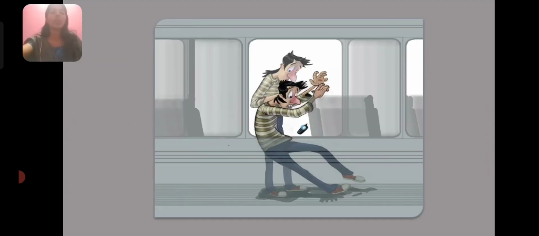Let's have a look at a day-to-day example. When a bus starts moving, which is at rest, the passengers move backwards. What may be the reason behind it? Yes, what you said is right. When the bus suddenly starts, the bus will change its state to motion, whereas the passengers have a tendency to remain at the state of rest. That's why when a bus suddenly starts moving, the passengers move backwards.